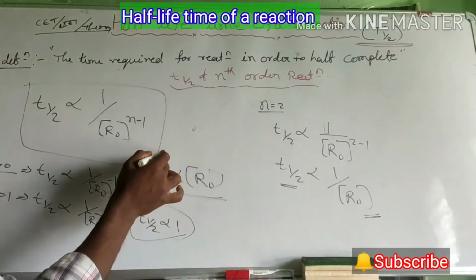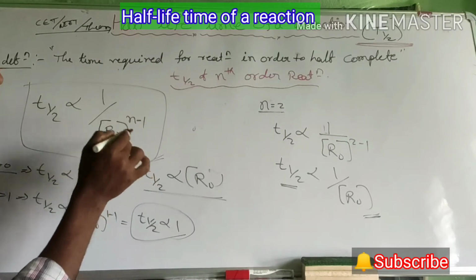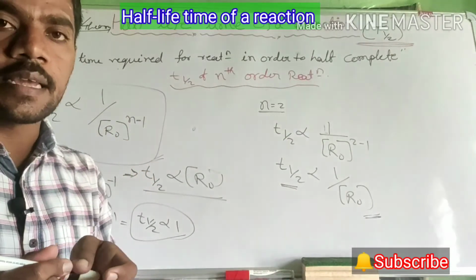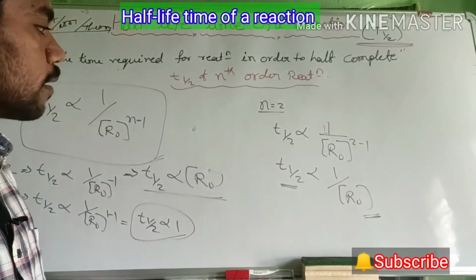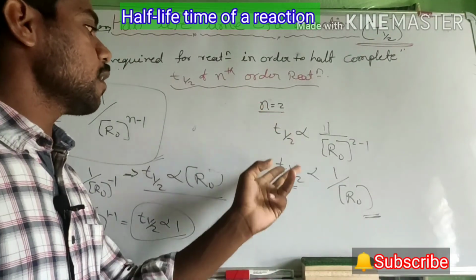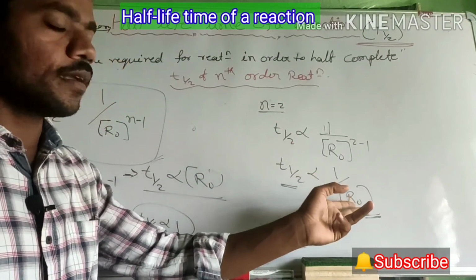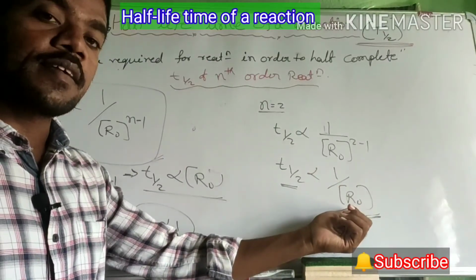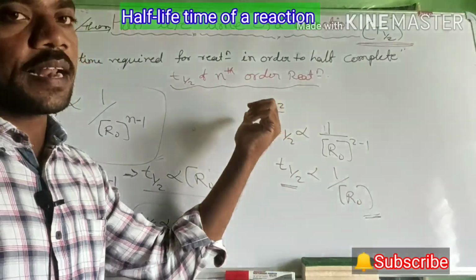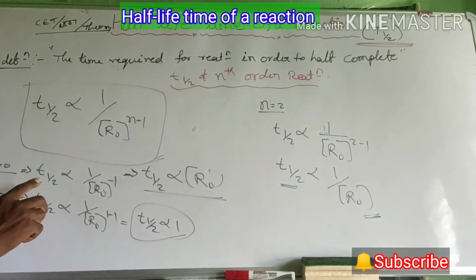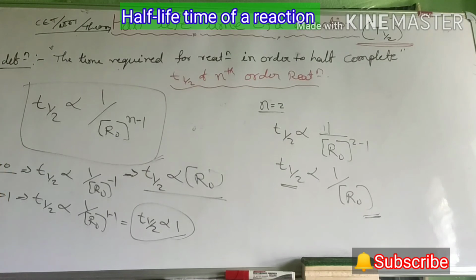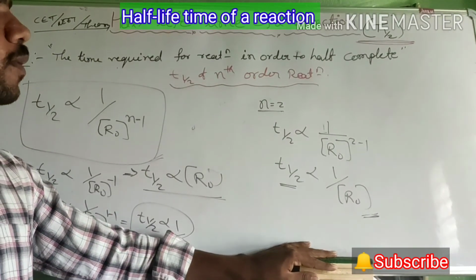Why am I giving this problem or this shortcut method? In your CET, NEET or theory exams, they are asking questions like that. What are they asking? For a second order reaction, how does the half-life period of the reaction depend upon the initial concentration? How do half-life period and initial concentration relate in a zero order reaction? For first order reaction, they are asking direct questions like this, dear student. So I have given this one.